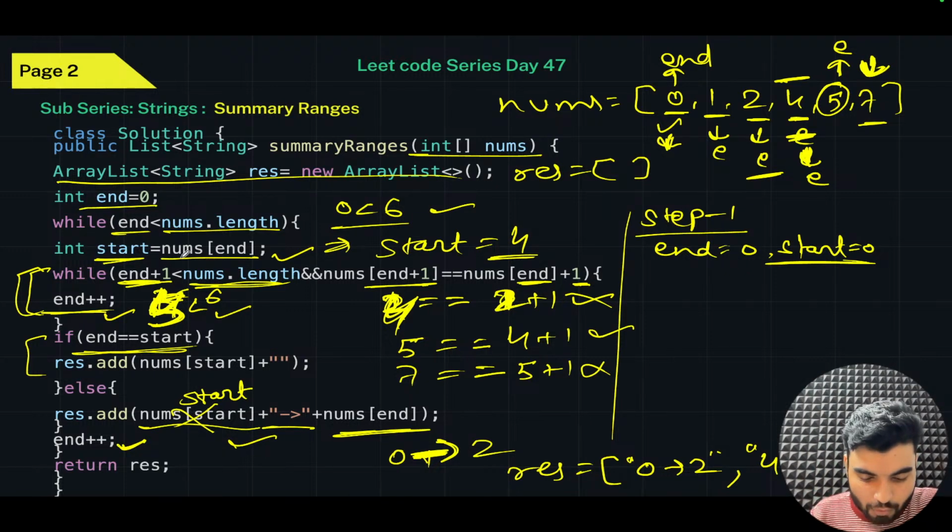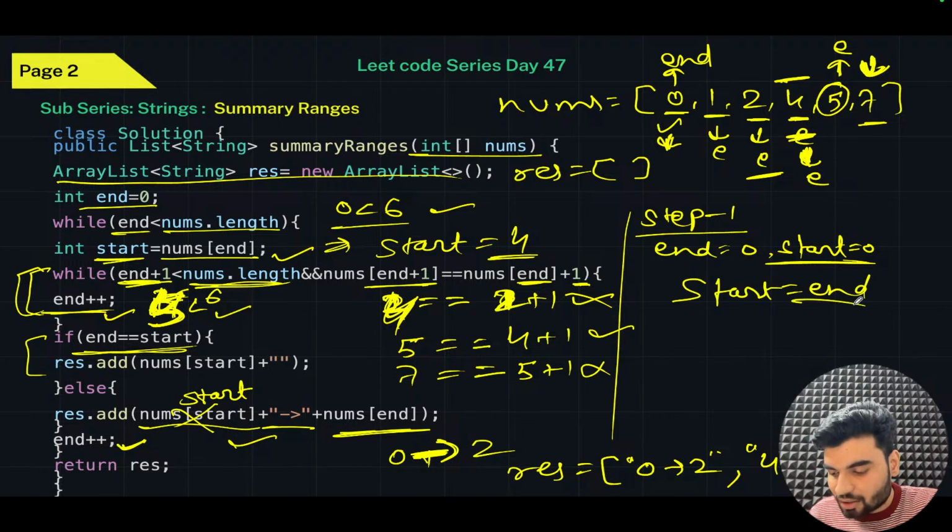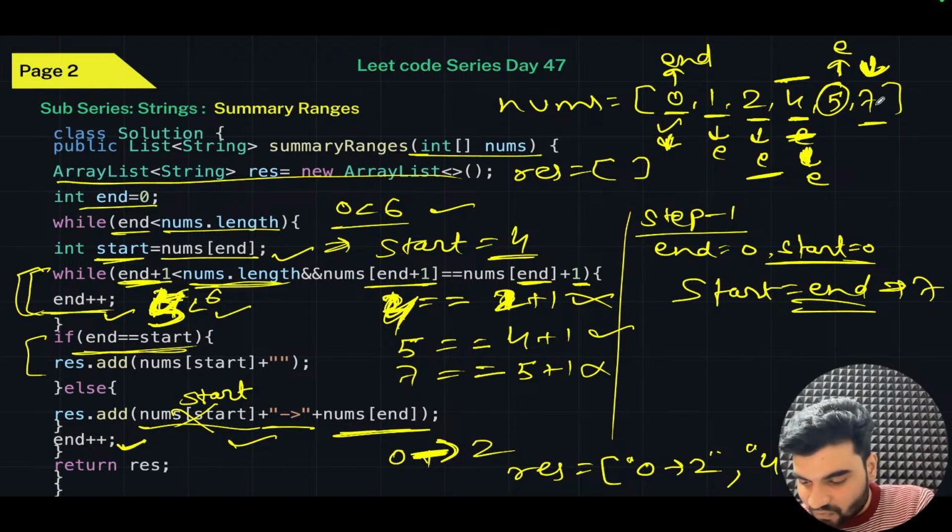You're here. So what you'll do? Your start becomes end. Start equals end. Yes or no? Tell me. And that is the 7. Index is 6 and the index is 5, right? Yes, the index is 5. The end becomes 5, but the value is 7, right?